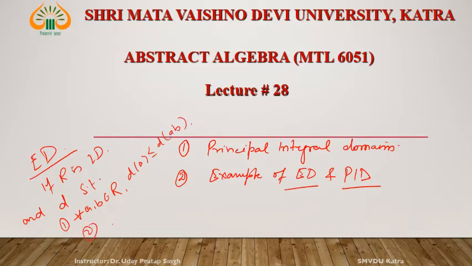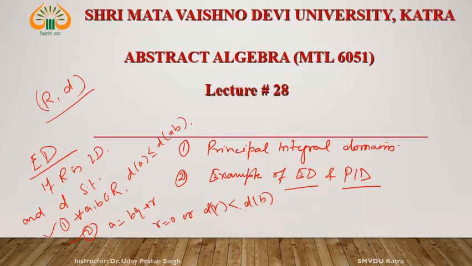And second condition, if A is equal to B into Q plus R, then R equals 0 or D(R) is less than D(B). If these two conditions are satisfied by D, then this structure R and D is known as ED. Now let us see what is principal integral domain.